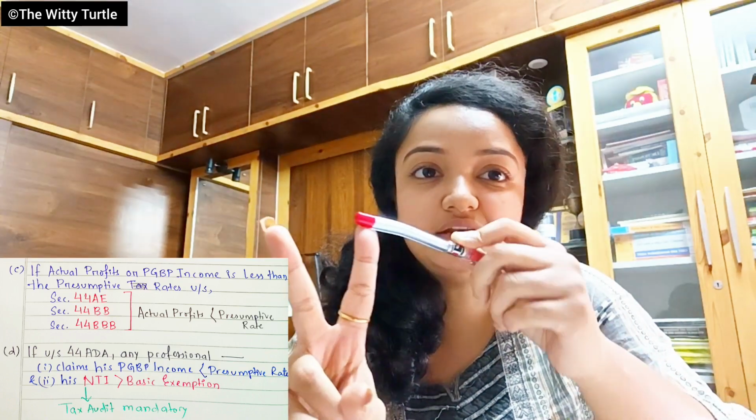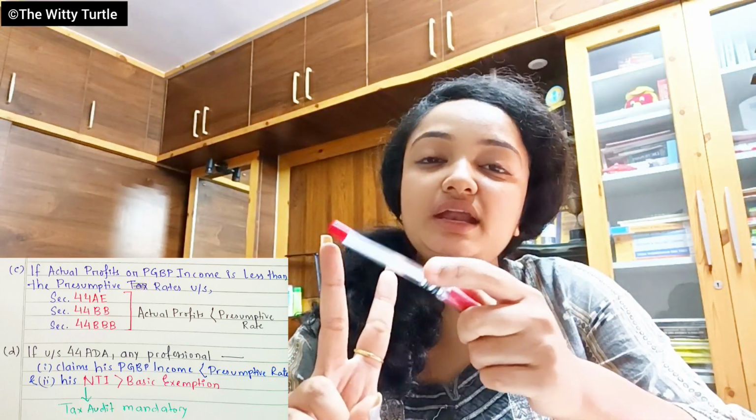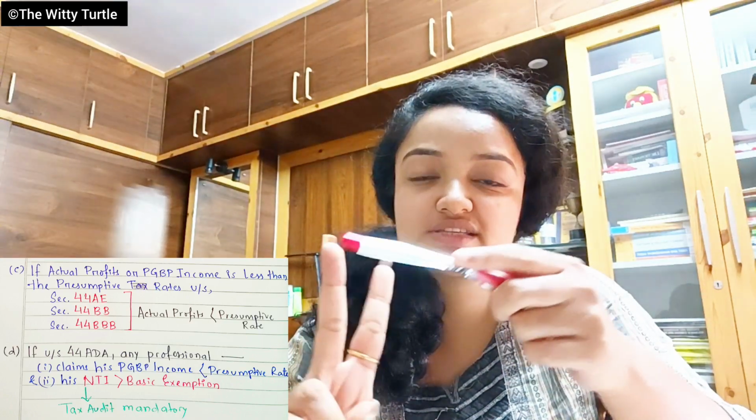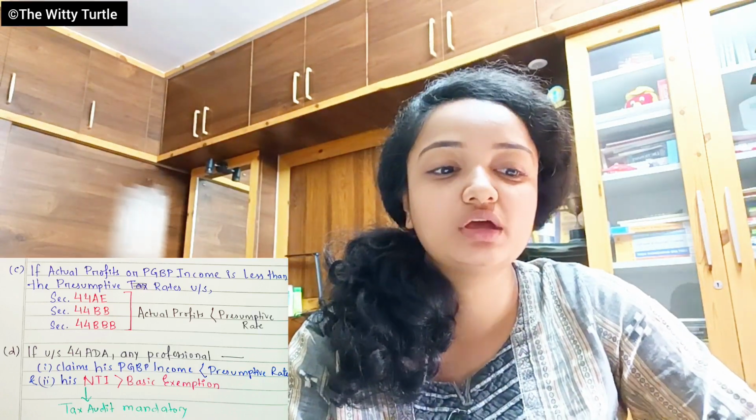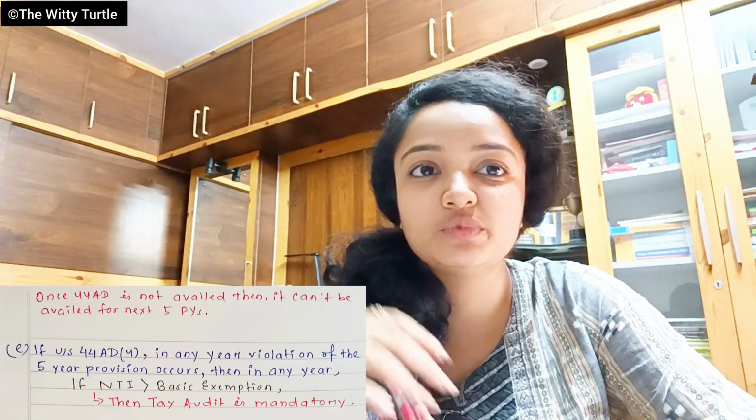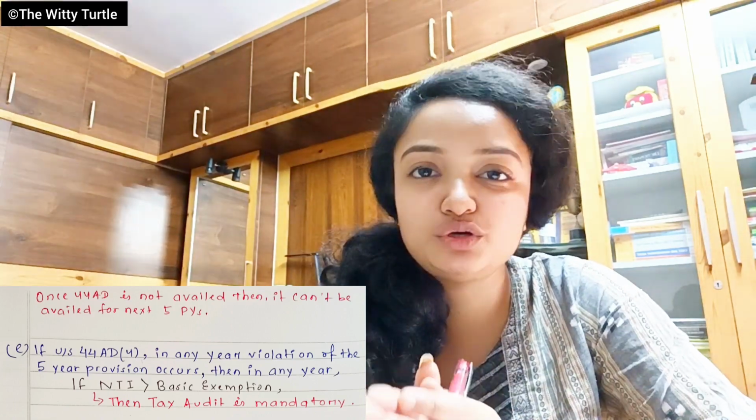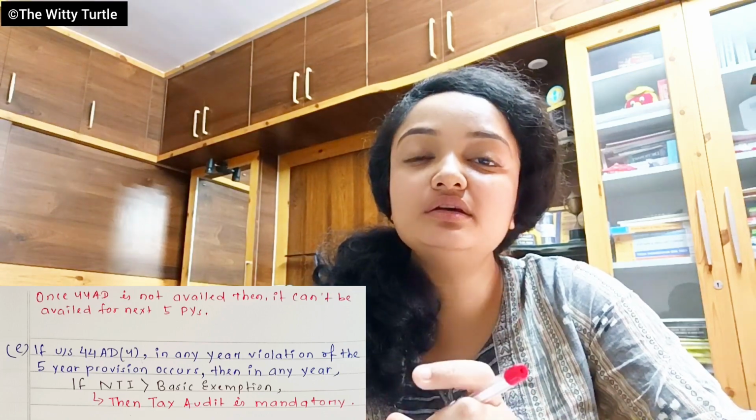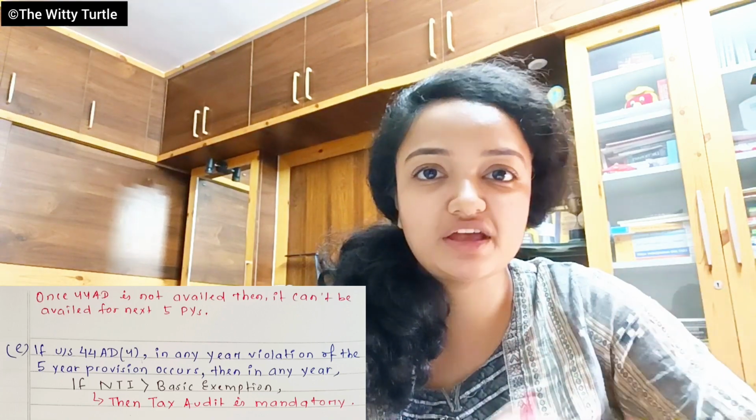The first condition is that your actual PGBP income is less than the presumptive rate, and your net taxable income is more than the basic exemption limit. If these two conditions are satisfied, then you have to get your books of accounts audited, right? Now, coming to the last section, which is relevant to section 44AD. In section 44AD, we had studied that once you have availed 44AD in a previous year, then it is mandatory for the assessee to avail section 44AD for the upcoming 5 years, right?